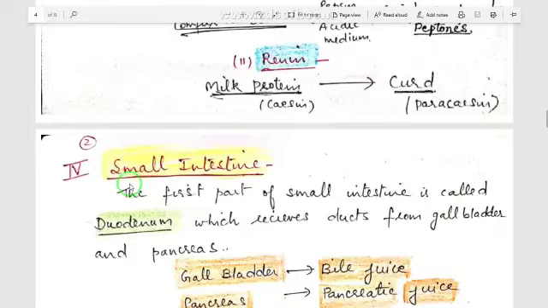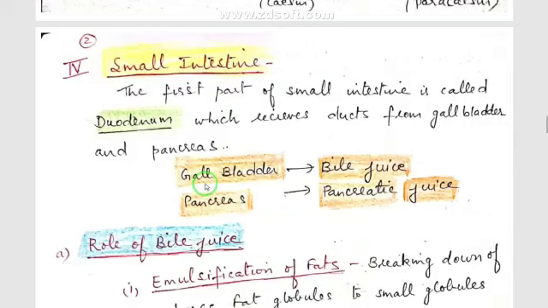Now after the stomach, the next part is the small intestine. After these functions, the food is sent to the small intestine. The first part of the small intestine is called the duodenum. The duodenum is just the attachment of the intestine with the stomach, the first part of the small intestine. This duodenum receives ducts from the gallbladder and pancreas. The gallbladder is present in the liver where bile juice is stored, and the pancreas is a small leaf-like structure present near the duodenum.